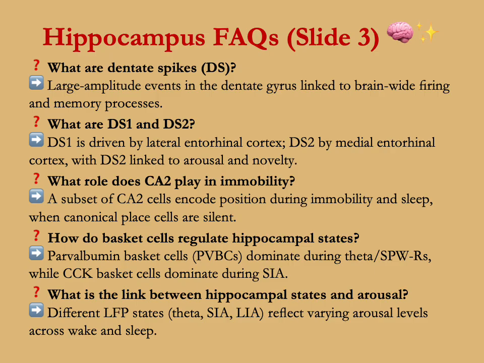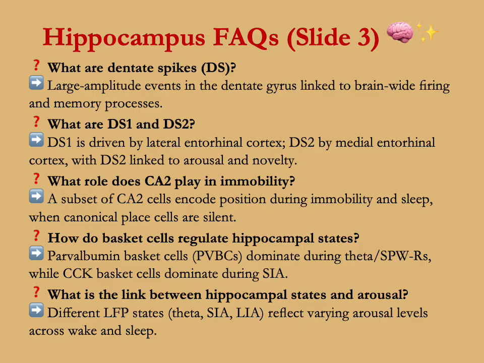What are dentate spikes or DS? They are large amplitude events in the dentate gyrus linked to brain-wide firing and memory processes. What are DS1 and DS2? DS1 is driven by lateral entorhinal cortex and DS2, dentate spikes 2, by medial entorhinal cortex, with DS2 linked to arousal and novelty.